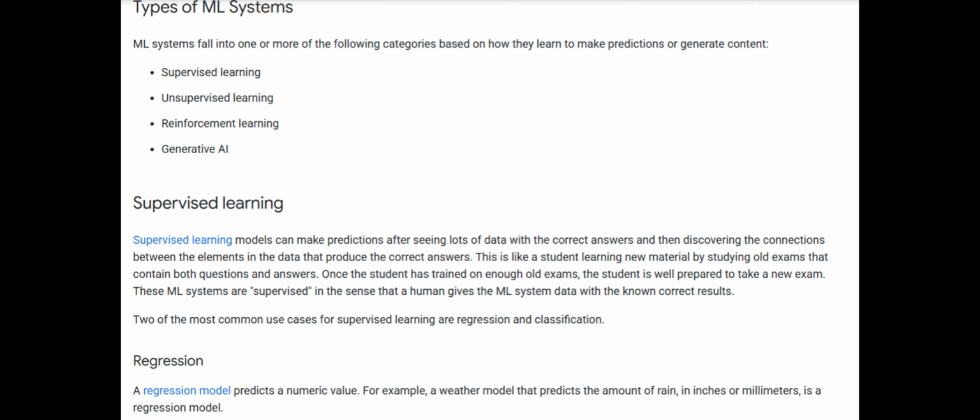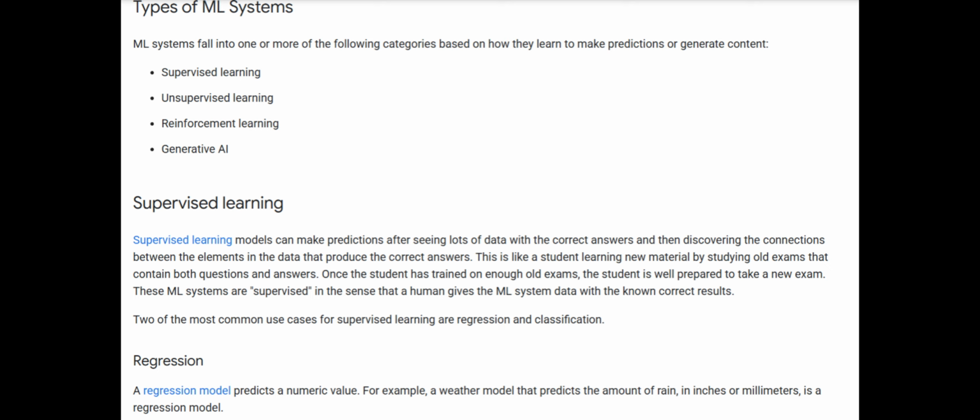This is like a student learning new material by studying old exams that contain both questions and answers. Once the student has trained on enough old exams, the student is well prepared to take a new exam. These ML systems are supervised in the sense that a human gives the ML system data with the known correct results. Two of the most common use cases for supervised learning are regression and classification.